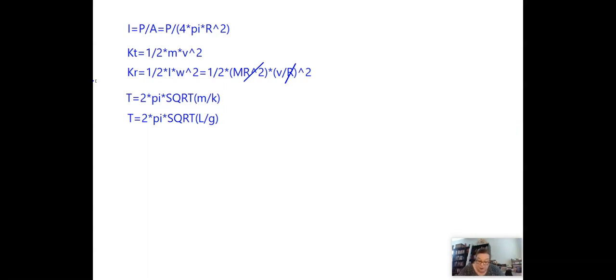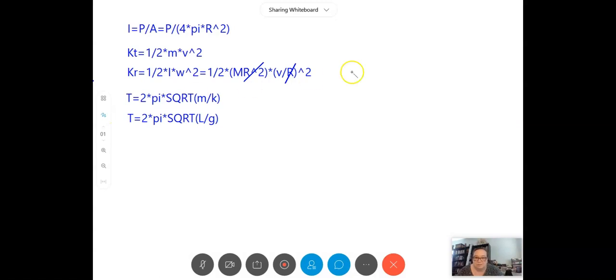Number 8. Two boxes, one more massive than the other, rest in contact with one another on a smooth level floor. A horizontal force, capital F, pushes on one or the other of the boxes. The contact force between the two boxes is larger when which way is the force applied? So let's make a little sketch of this one. So we have a floor over here, and we're going to have two blocks, a large block and a smaller block in contact with each other. And then we're going to apply a force to one side or the other.